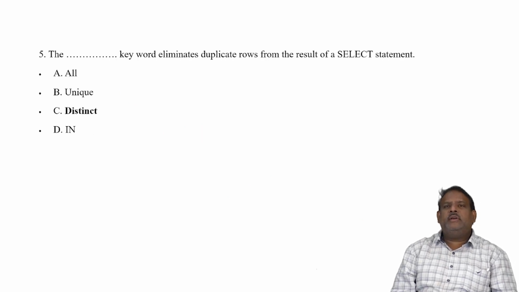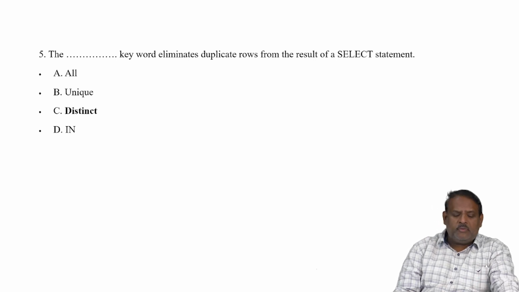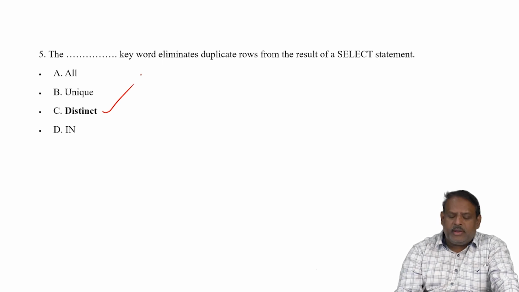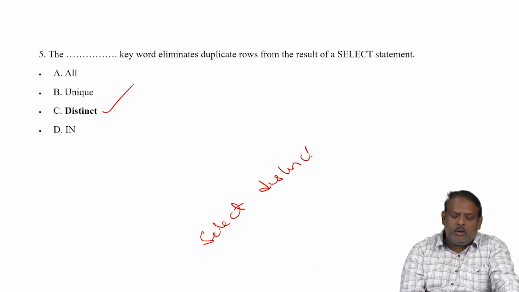The distinct keyword eliminates duplicate rows from the result of a select statement. If we want to remove duplicates, we know that we have to use a keyword called distinct. So how do we use this syntax? Select distinct column name. For example, my column name is department or branch. I'll say branch here.